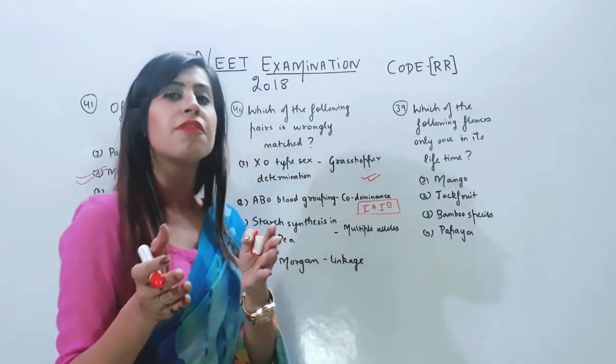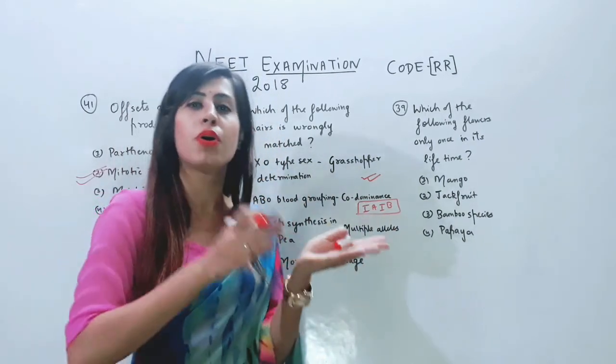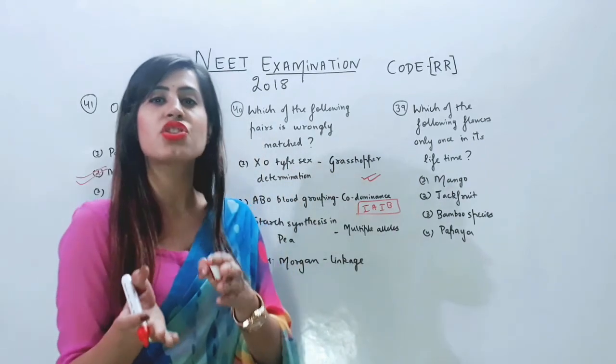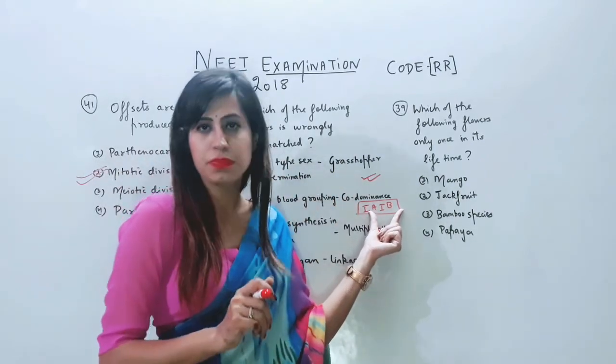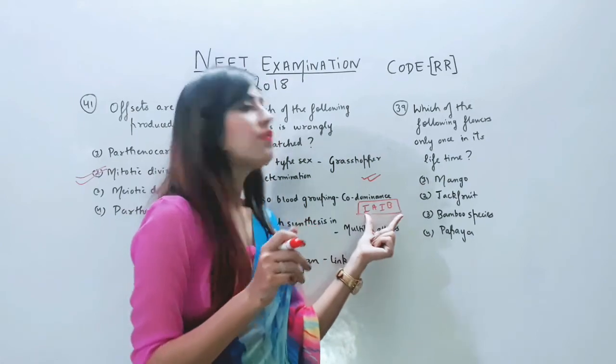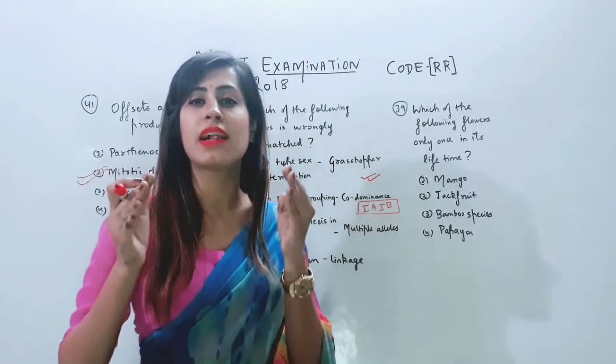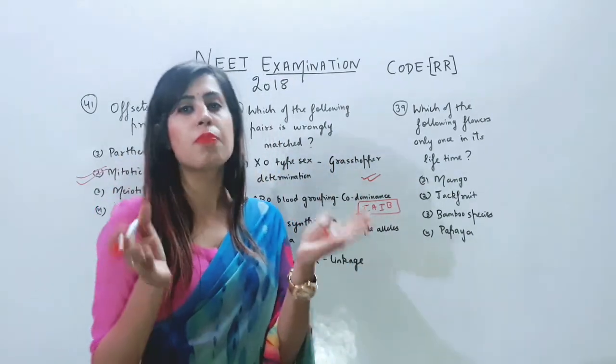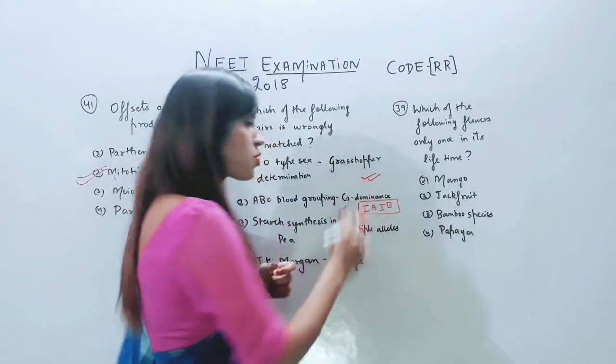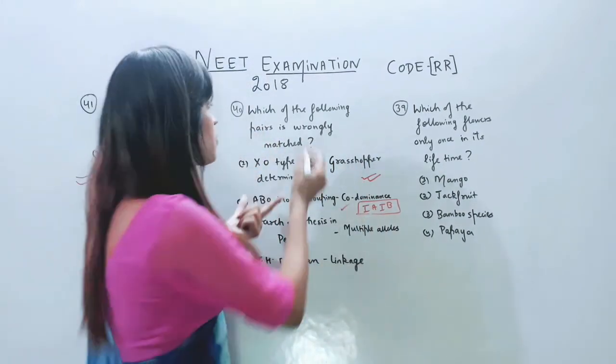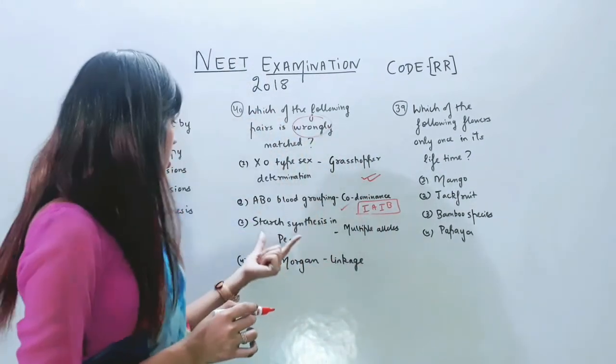On the RBC surface, there will be presence of both A antigen and B antigen if both of these are present together. That means both of them are expressing themselves independently when they are present together. That means this option is also correct. And we have to select the wrong match.